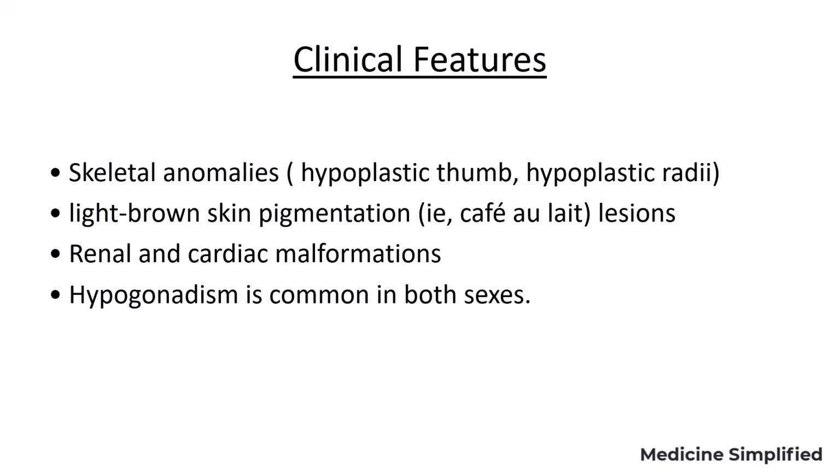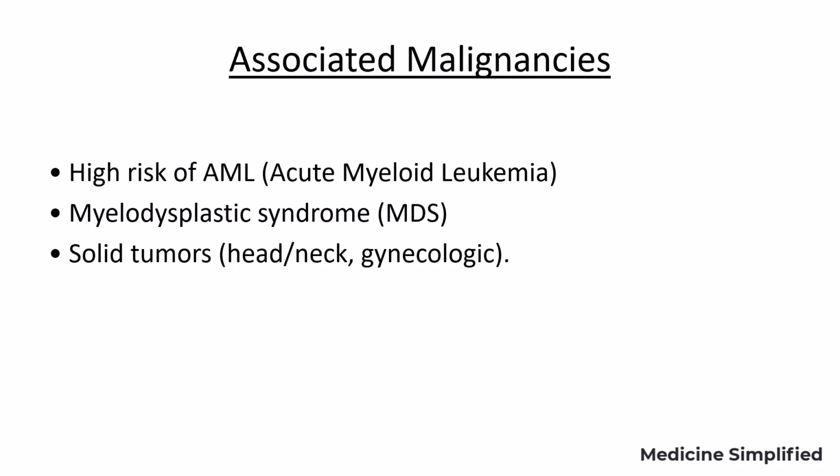Skeletal anomalies like hypoplastic thumb, hypoplastic radial bone, light brown skin pigmentations, that is café-au-lait skin lesions, renal and cardiac malformations. Hypogonadism is commonly seen in both sexes and they are more prone to infections due to leukopenia. Coming to associated malignancies, FA patients have high risk of acute myeloid leukemia, myelodysplastic syndrome, and other solid tumors like head and neck cancers and gynecologic cancers.